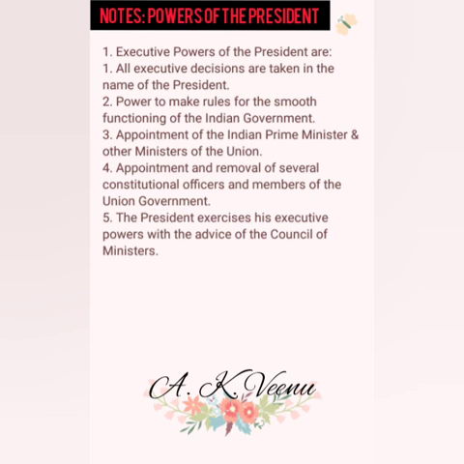Power to make rules for the smooth functioning of the Indian government. Appointment of the Indian Prime Minister and other ministers of the Union. Appointment and removal of several constitutional officers and members of the Union government. The President exercises his executive powers with the advice of the Council of Ministers.